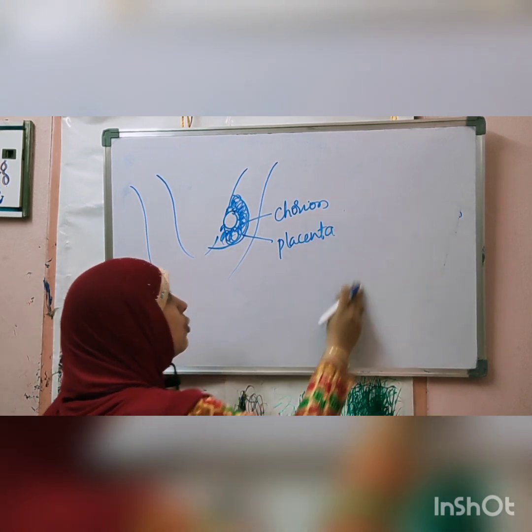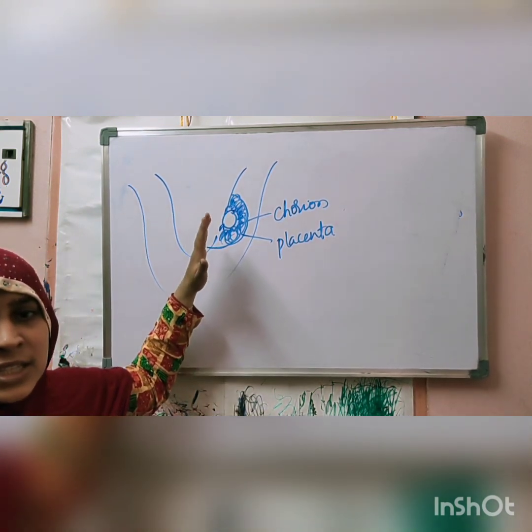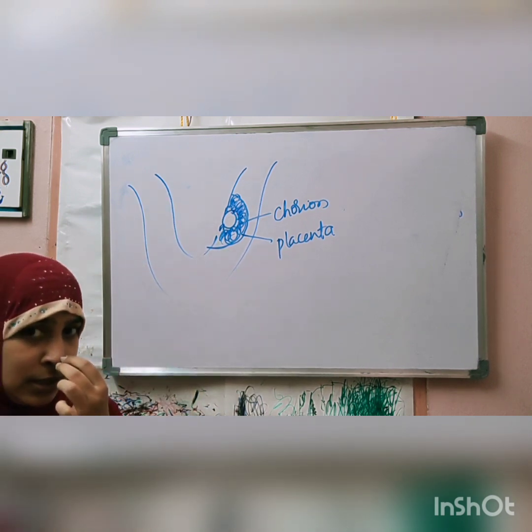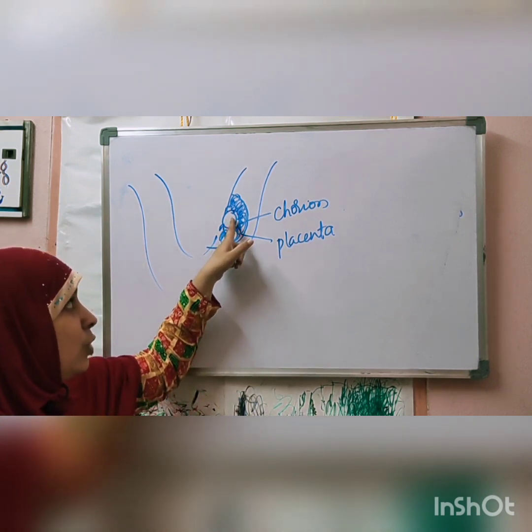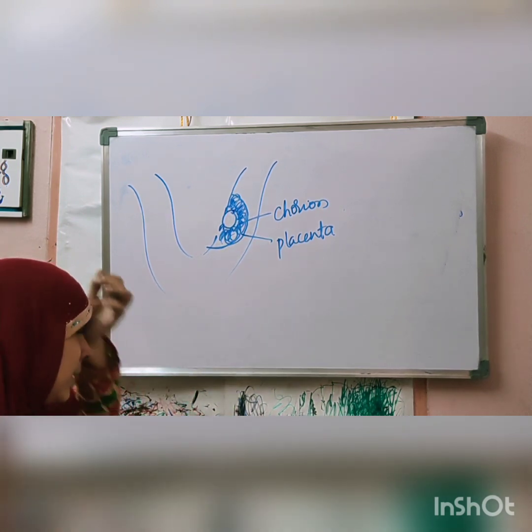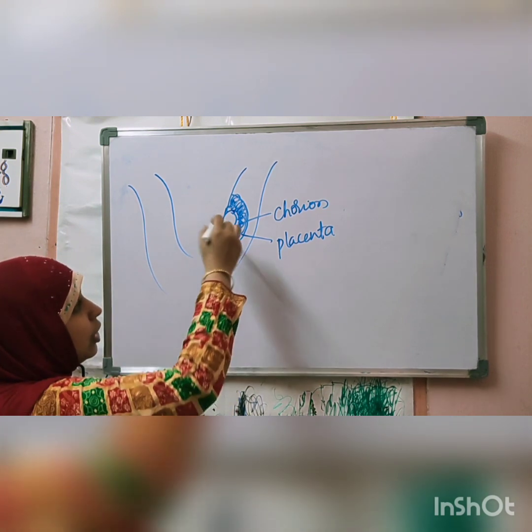The placenta is supplied with so many blood vessels. Placental cells are formed by a combination of the chorion, formed from the newly formed embryo, and the mother's uterine cells. So there is a layer that separates the parent cells and the daughter cells.